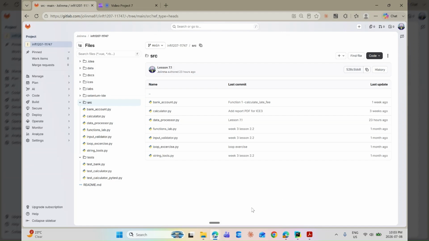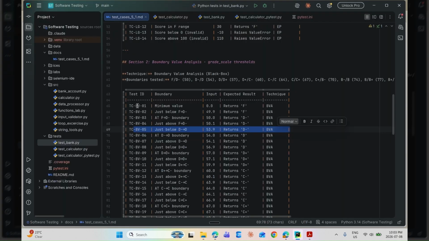Hi, I'm Jolene, and this is my GitLab repo for INFT 1207. Source has all my Python modules, test has all my unit tests and PyTest suite. These files were already assessed in ICE 2 and 3, so I'm not going to run them. Just confirming they're still here with the version header intact and moving on.